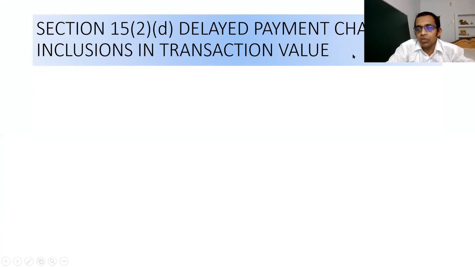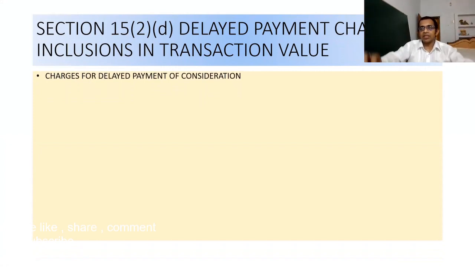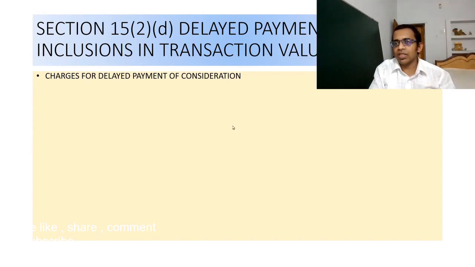Okay, first of all you must know what the delayed payment charges are, and after that we will discuss it. So sometimes what happens is that the seller says, suppose I am selling this mobile to you, and you are Mr. Ram, and I say, Mr. Ram, please pay me within 3 days. Suppose it is a hypothetical situation. Nobody pays in 3 days.